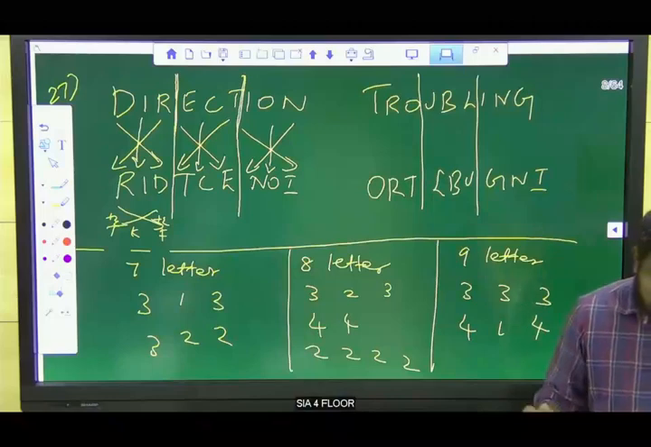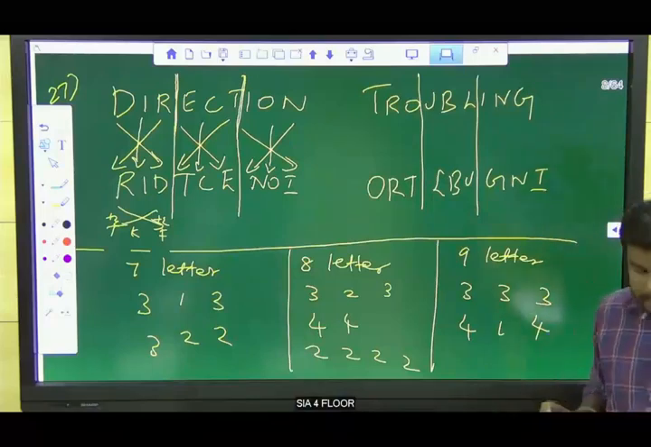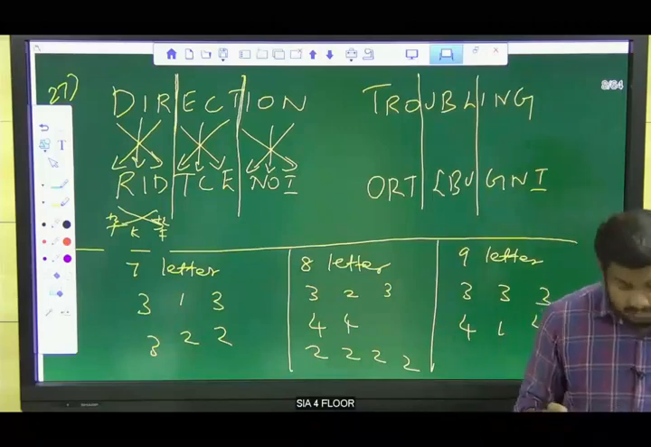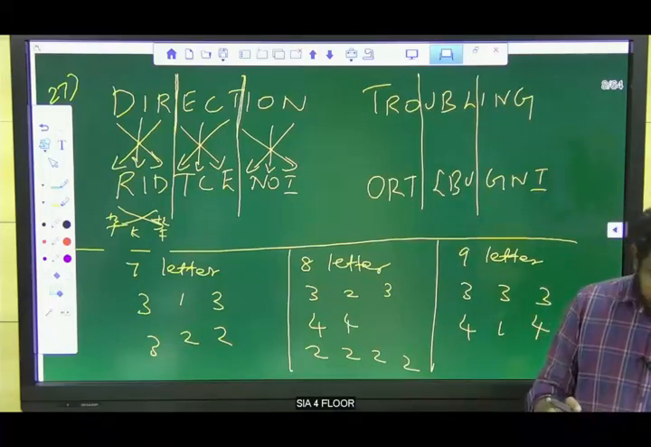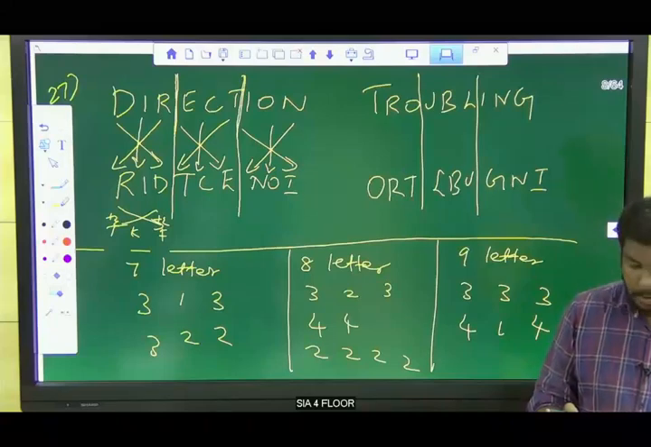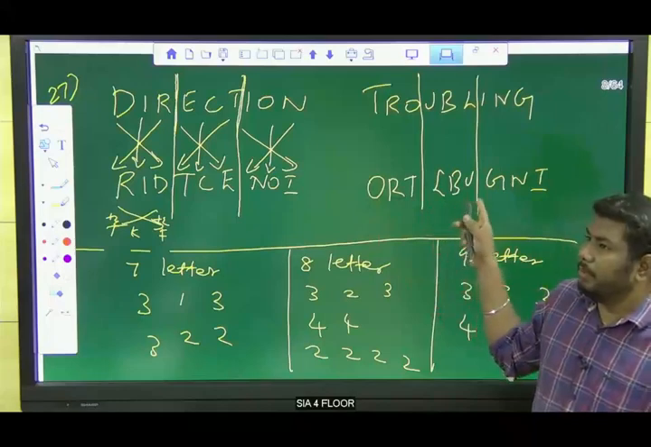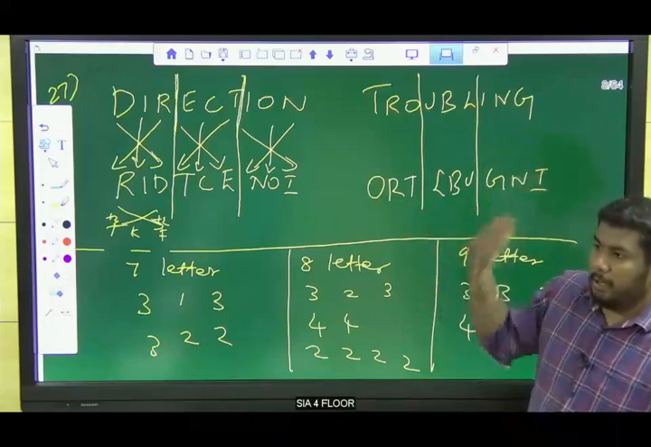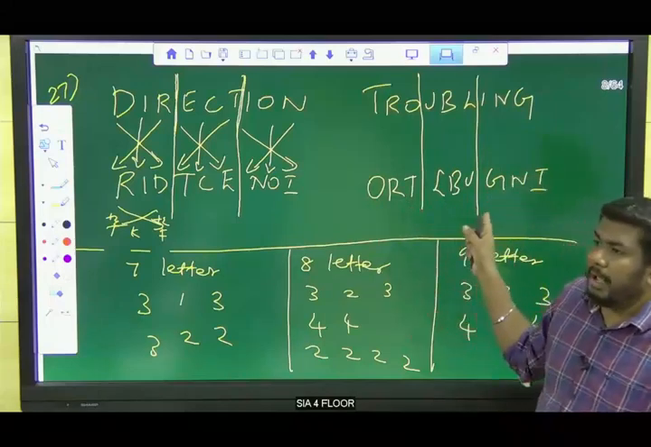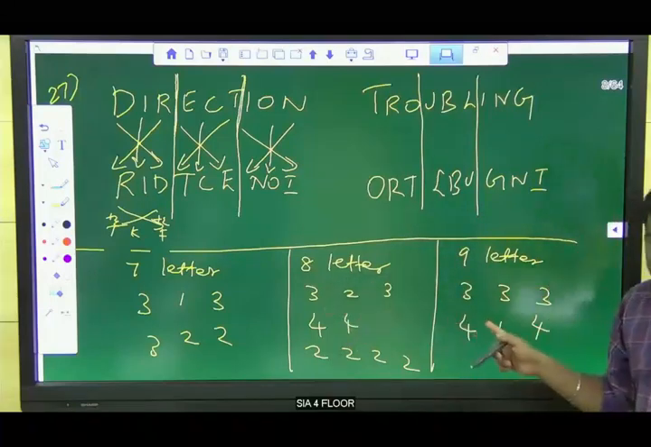Sir, the options given do not have the answer we got for 27. Yes, Vashini, right? So the 27th question's options are wrong. Actually, they have given the question code itself as the options. So the options are wrong, but our correct answer is O R T L B U G N I. The given four options are wrong. So this is the answer for us, right? Clear now? Please make a note of this.